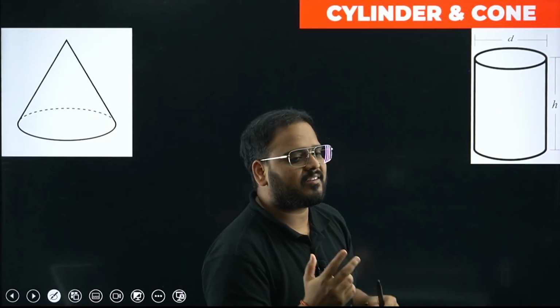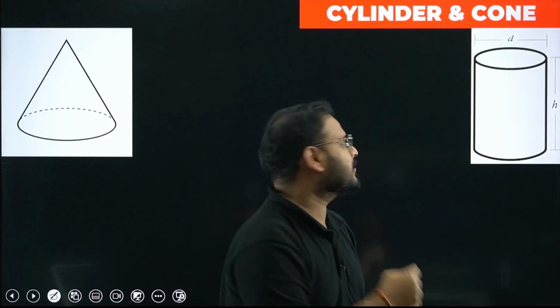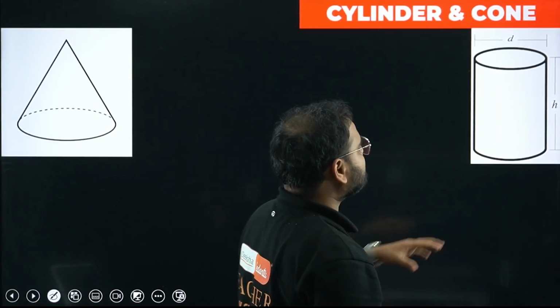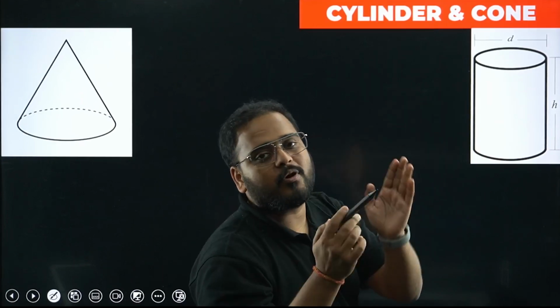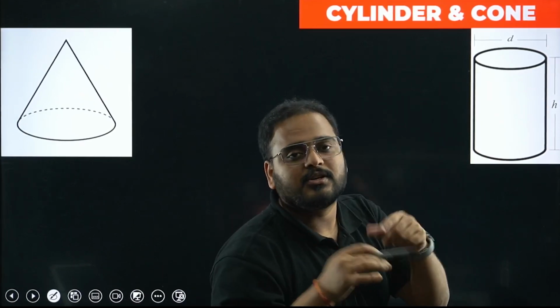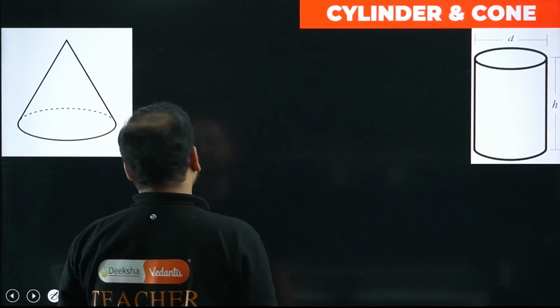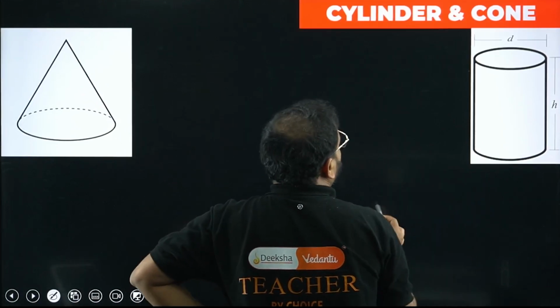Or if you see a cylindrical figure and you cut through it from here, what are you going to get? You're going to get a rectangle, sir. So if you fold a rectangular sheet of paper like this, what are you going to get? You're going to get a cylinder. So we will have a few things over here.